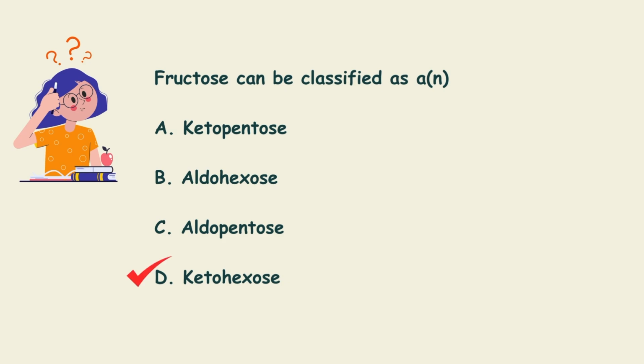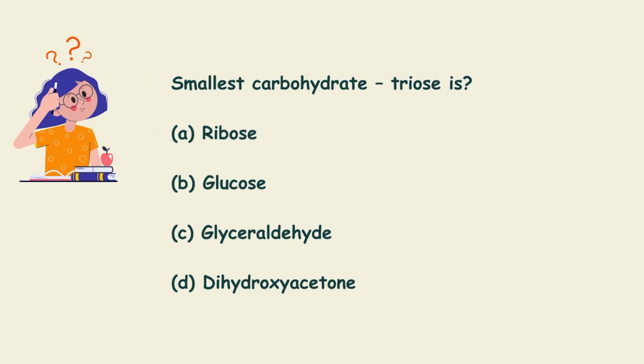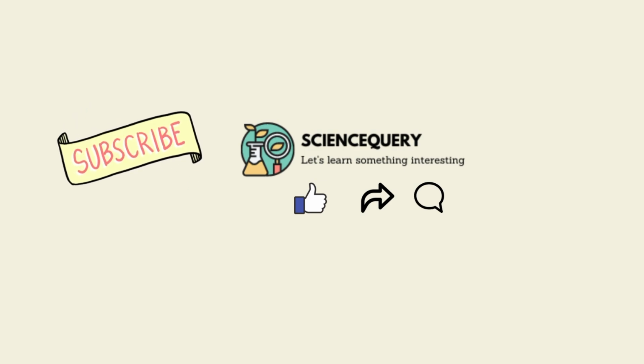Another question, smallest carbohydrate triose is A. Ribose, B. Glucose, C. Glyceraldehyde or D. Dihydroxyacetone. The answer is the smallest carbohydrate triose is glyceraldehyde. Well, that is all about monosaccharide.